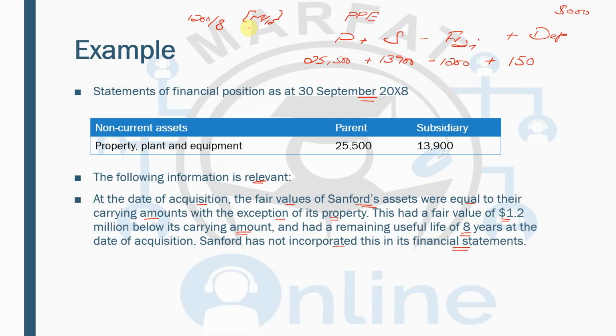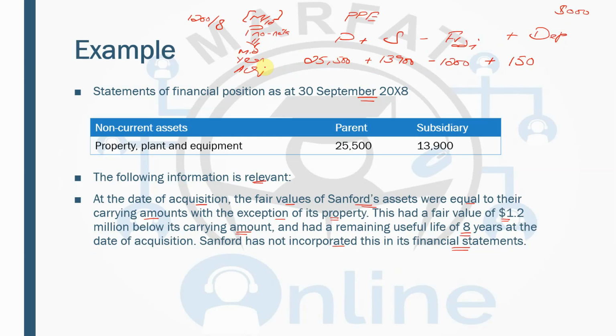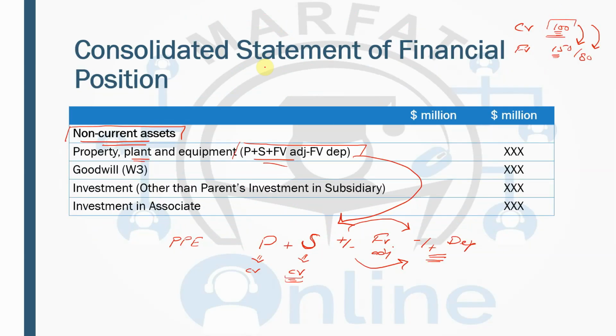So you're going to pro rata this if there is a mid-year acquisition. In this example, in this illustration, I'm assuming that the subsidiary has been acquired at the start of the year. So these are the two examples of upward fair value adjustment, and then the downward fair value adjustment. And then you will be discussing the second thing, which is the goodwill.